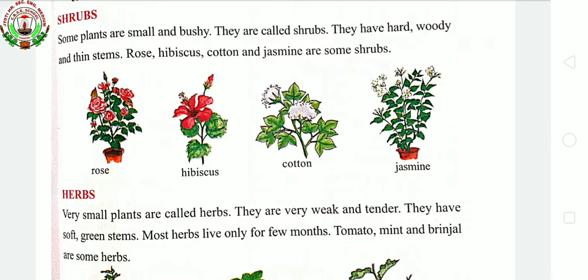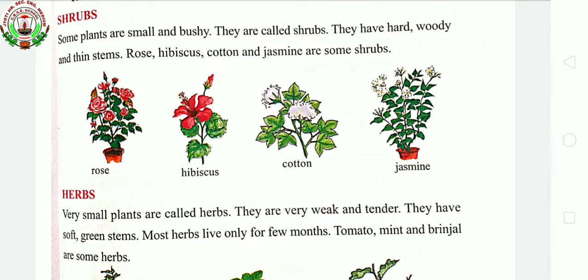You can see around you rose plants. Okay, rose plants may be there. Hibiscus plants may be there. Look there. See carefully, the stems are very thin. बहुत पतले stems होते हैं इनके. Okay, so these are not very big in size. These are small plants with thin stems. So these are called shrubs. Rose plant, hibiscus, cotton plant and jasmine all come under the category of shrubs.